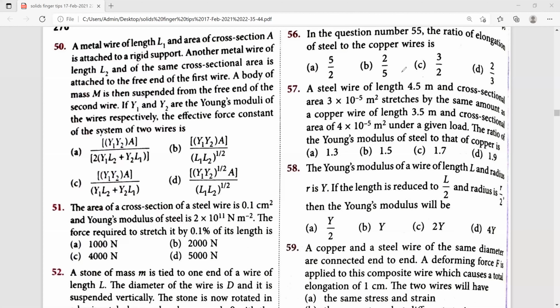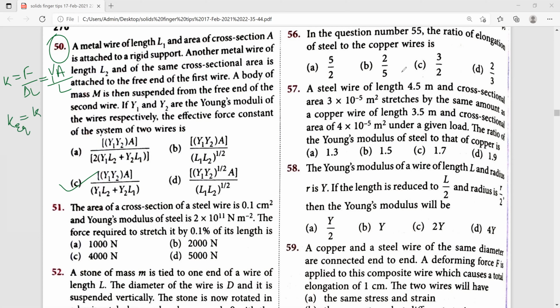So ಏನ್ ಬರುತ್ತಾ ಇಲ್ಲಿ ನೋಡ್ರಿ, K is equal to F divided by delta L, or you can write this one as Young's modulus into A divided by L ಅಂತ ಬರಿಬಹುದು, or K equivalent is equal to K1 K2 divided by K1 plus K2. ಈ ವ್ಯಾಲ್ಯೂನ ಸಬ್ಸ್ಟಿಟ್ಯೂಷನ್ ಮಾಡ್ರಿ, ಏನಾಗುತ್ತಾ K equivalent is equal to Y1A divided by L1, ಇಲ್ಲೇ Y2A divided by L2 whole divided by Y1A divided by L1 plus Y2A divided by L2. ಇದನ್ನ simplify ಮಾಡಿದಾಗ option C1 we are possible to get. This one is the right answer.